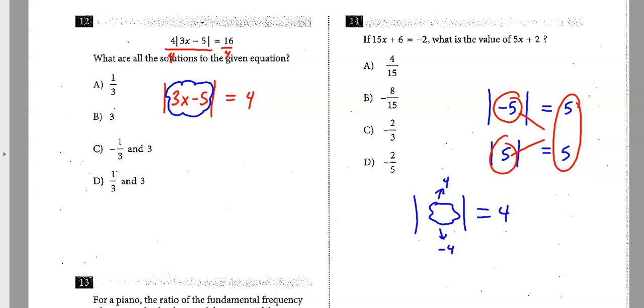It's one of those. So I have to solve 2 cases. I have to say, hey, when is it 3x minus 5? When does that come out to be 4? And then when does 3x minus 5 shake out to be -4? And we got to solve them both.